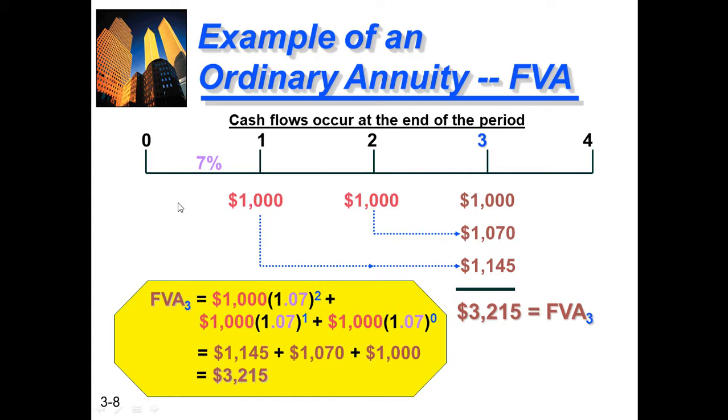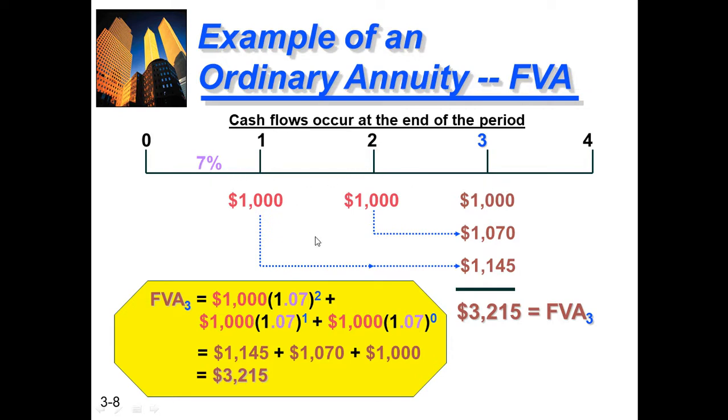You can see from 0 to 1, from 1 to 2, and from 2 to 3. Three times the investor is paying money to the bank, every year for 3 years. So what is the interest rate? I is equal to 7%.